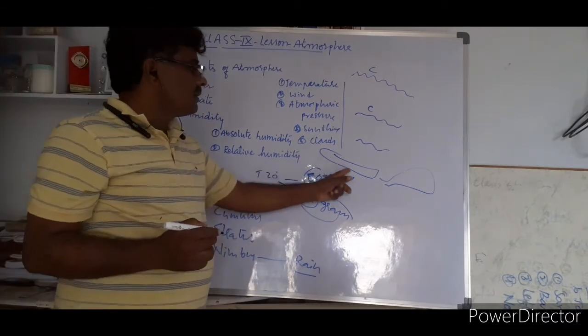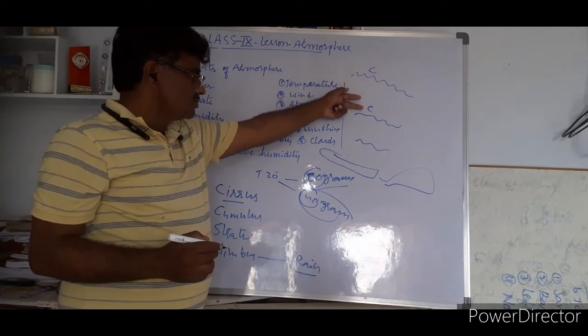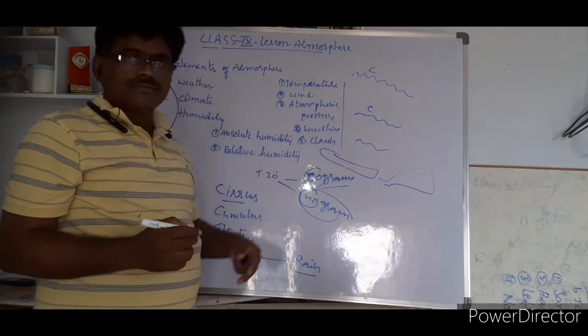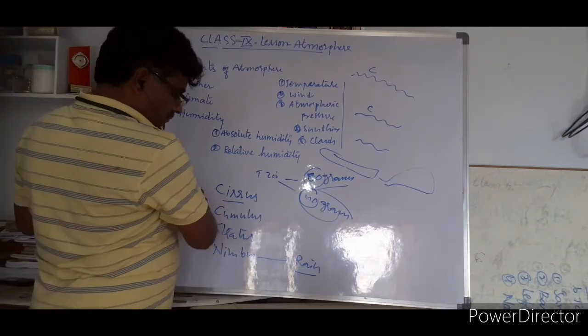So this is the way we are getting rainfall. There are different types of clouds: cirrus, cumulus, stratus, nimbus. Nimbus is the one giving rainfall for us. This is about the types of clouds.